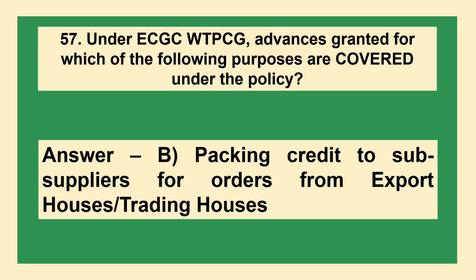The answer is option B, packing credit to sub-suppliers for orders from export houses and trading houses.